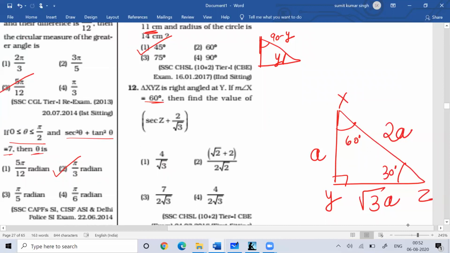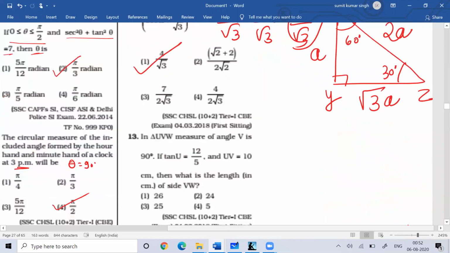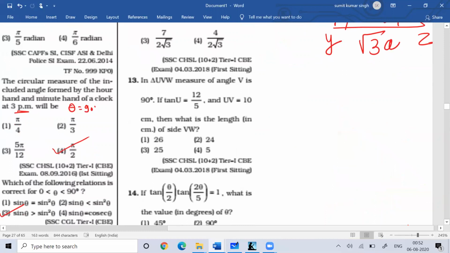So this is 2 by root 3. So hypotenuse by base plus 2 by root 3. If you do the sum, you'll get 4 by root 3. That is option 1.